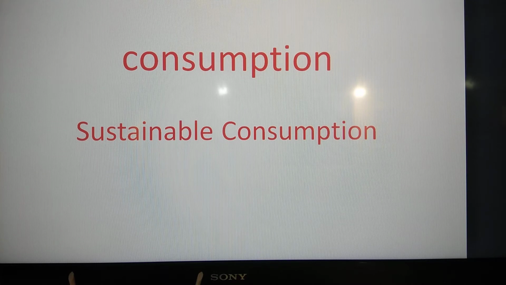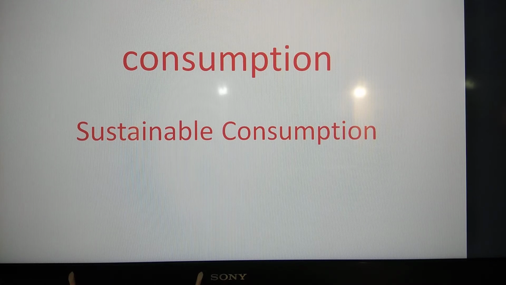Right? So goods and services need to be consumed in order to satisfy human wants. So to satisfy human wants, we consume these goods and services. The act of using goods and services to satisfy human wants, this is called what? Consumption.